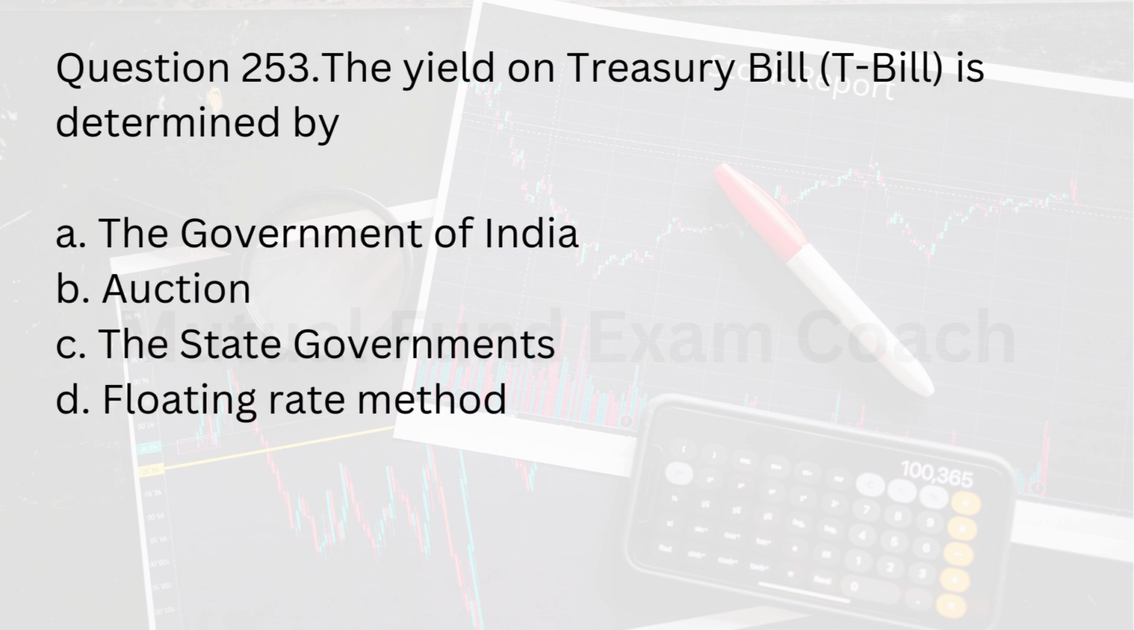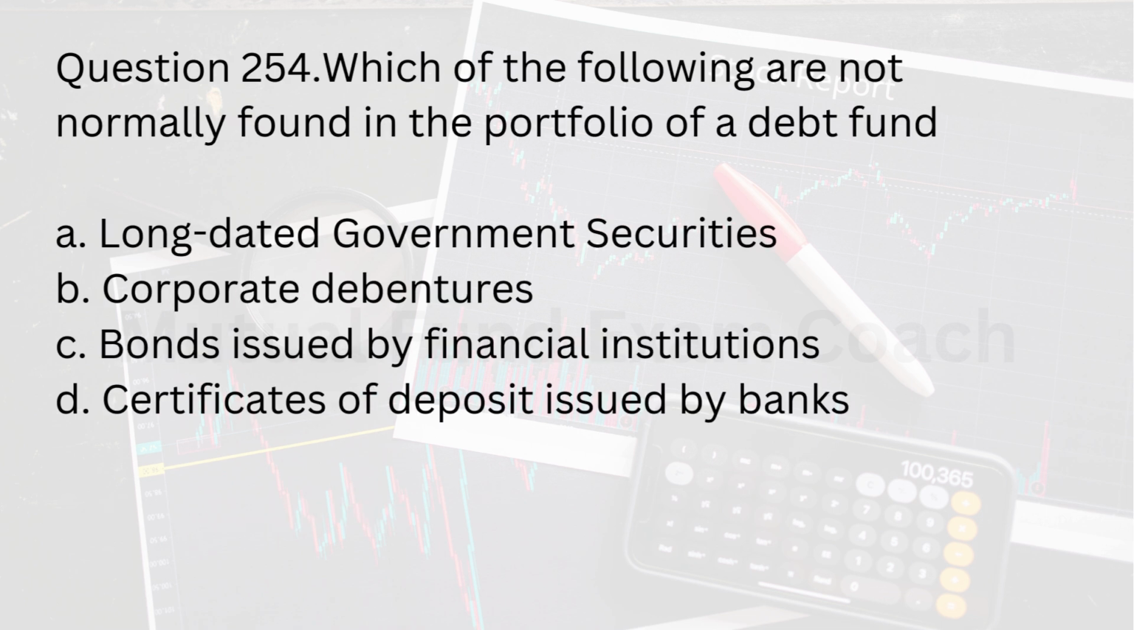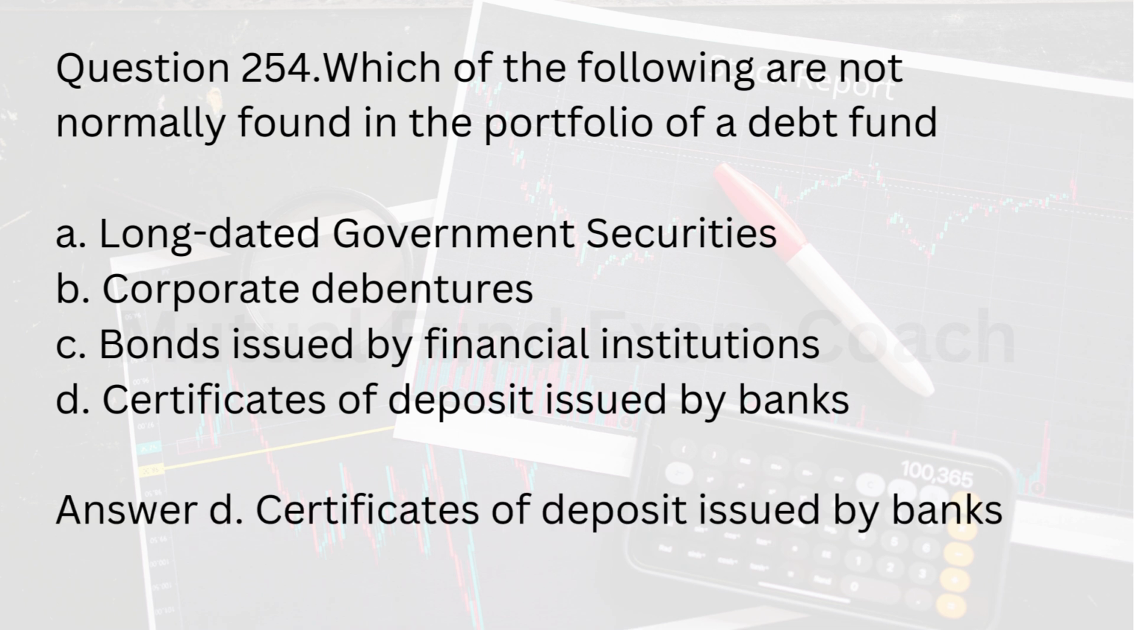True. Question 253. The yield on Treasury bill, T-bill, is determined by A. The Government of India. B. Auction. C. The state governments. D. Floating rate method. Answer B. Auction. Question 254. Which of the following are not normally found in the portfolio of a debt fund? A. Long-dated government securities. B. Corporate debentures. C. Bonds issued by financial institutions. D. Certificates of deposit issued by banks. Answer D. Certificates of deposit issued by banks.